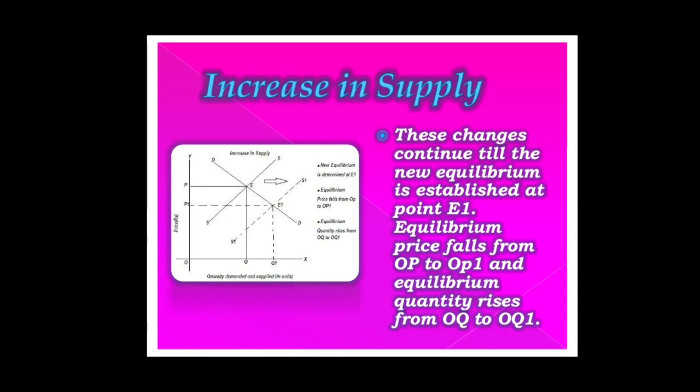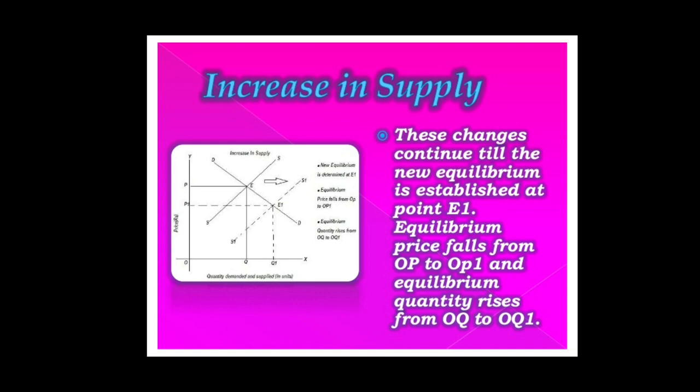Now given the demand curve, an increase in supply leads to rightward shift in supply curve from SS to S1S1. When supply curve shifts to the right to S1S1, it creates an excess supply at the old equilibrium price of P.